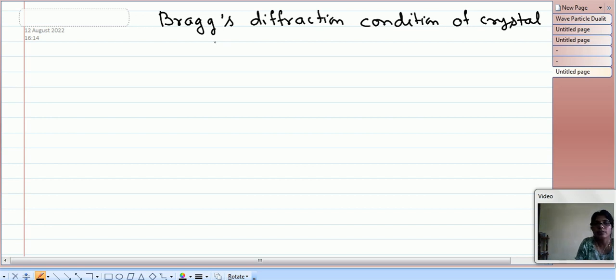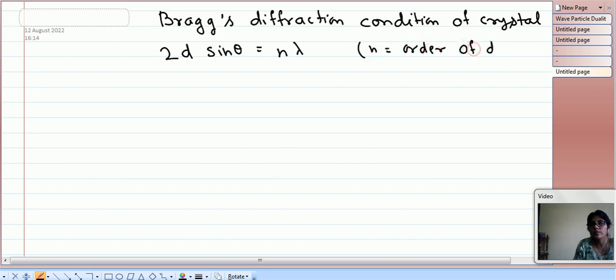The formula is 2d sin theta equals n lambda, where n is the order of diffraction. Let us put n equal to 1. Then we have the equation 2d sin theta equals lambda.